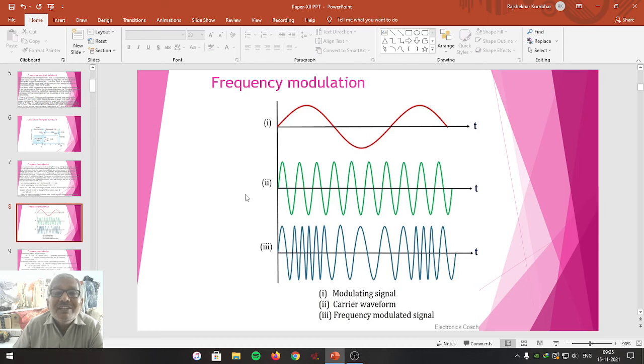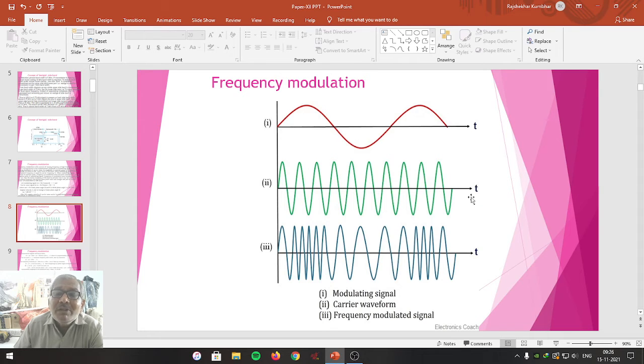Here we are going to understand the frequency modulation. So this is a modulating signal, that is Em equal to capital Em cos of omega mt, represented by equation number 1. This is the carrier wave, which is represented by equation number 2, that is EC equal to EC sine of omega ct plus theta. Theta is the initial phase angle, omega ct plus theta is the total phase angle.